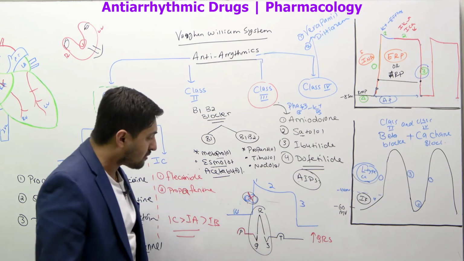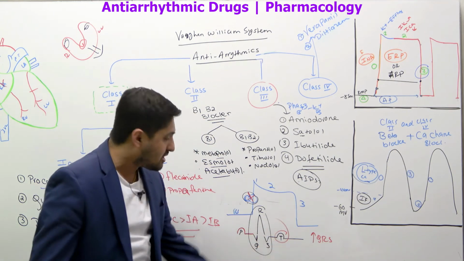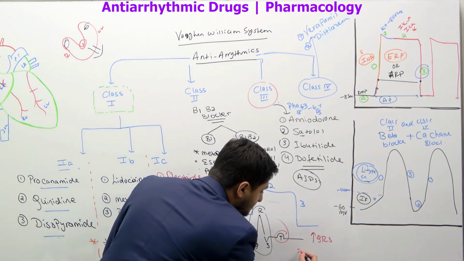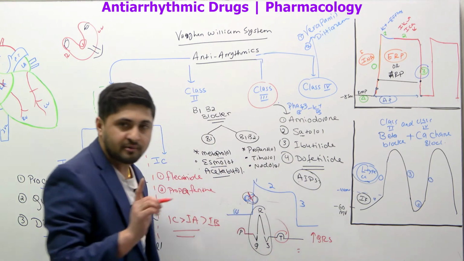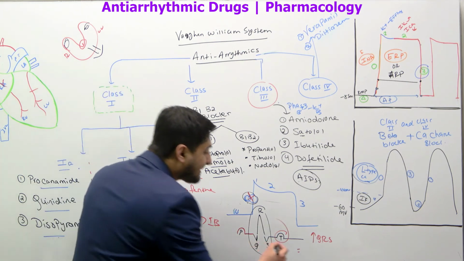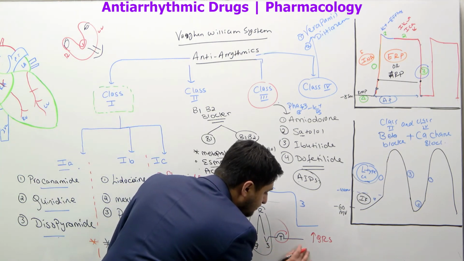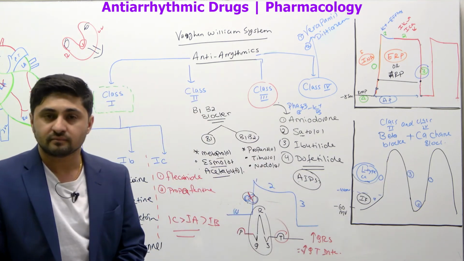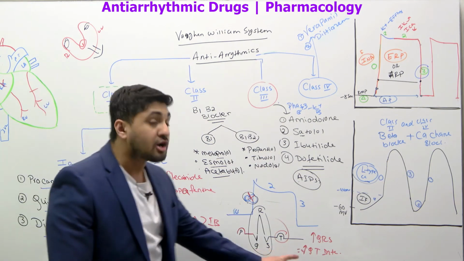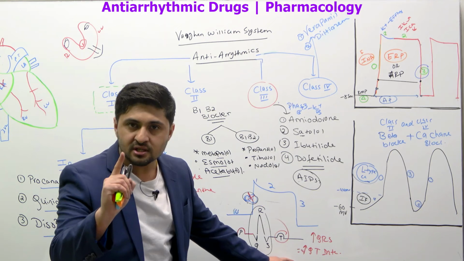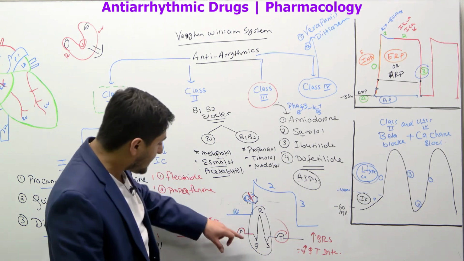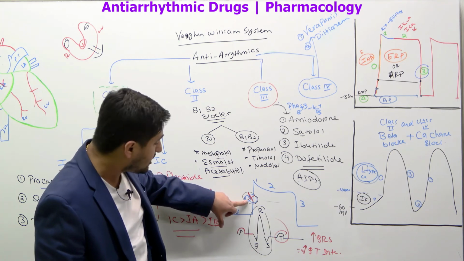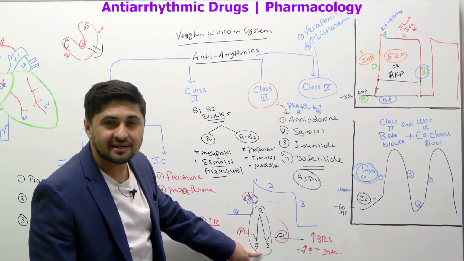If you increase the QRS complex, what happens to the T waves? The repolarization also gets prolonged. Remember, different drugs will do different things, but you might also see an increase in the QT interval. We'll talk more about this, but I want you to put this one thing in your mind: when you block a sodium channel, the QRS complex gets prolonged.